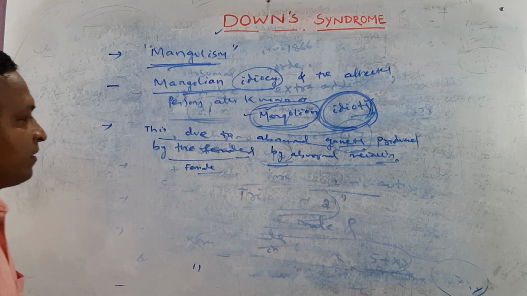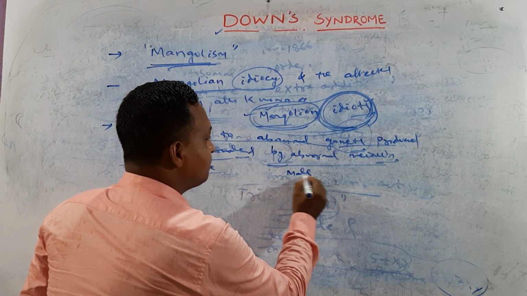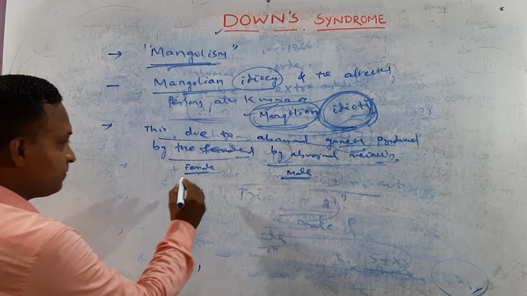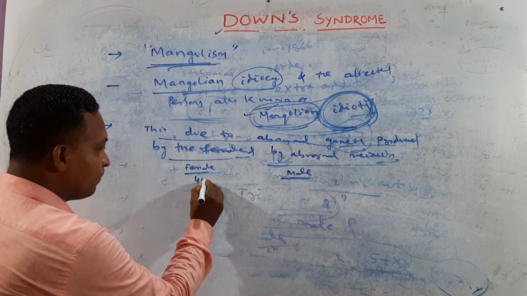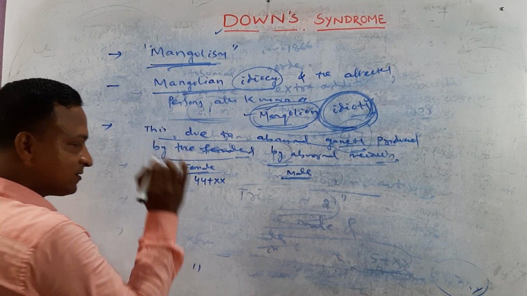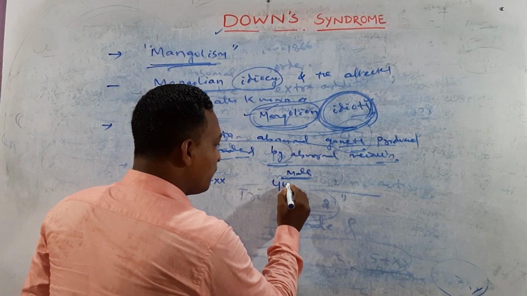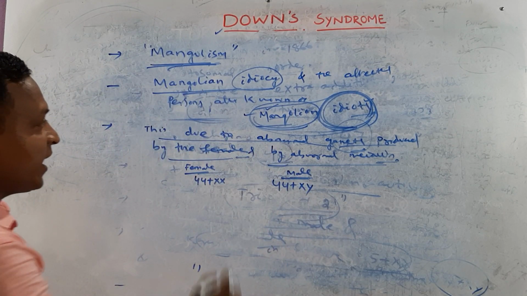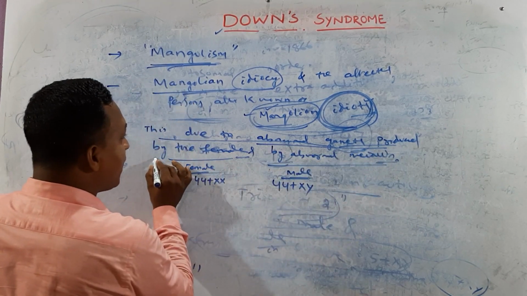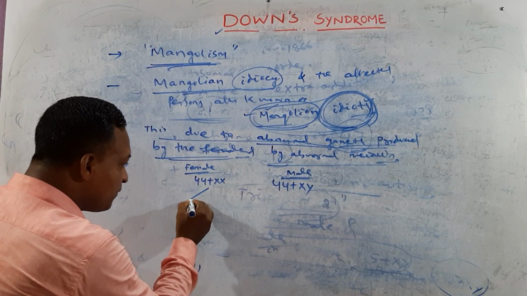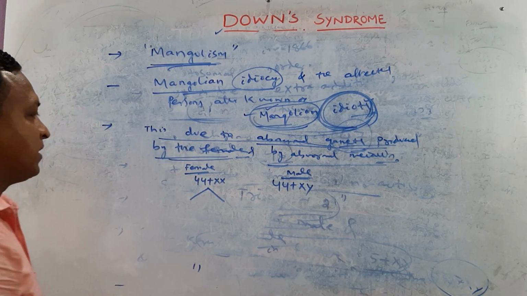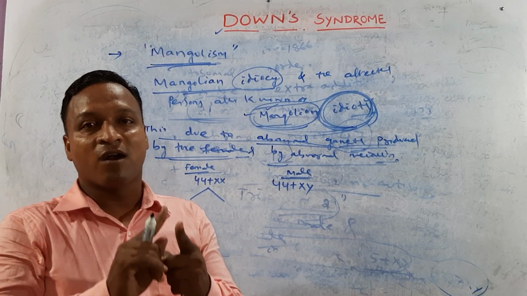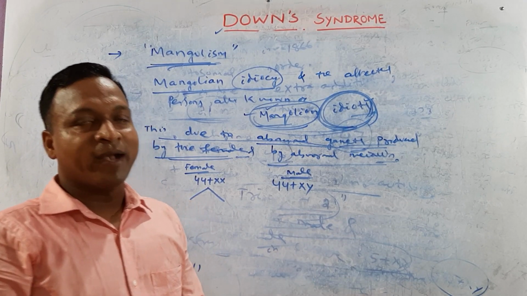Okay, this is a female and this is a male. This is a normal female and this is a normal male. Try to understand. Female is 44 plus XX. Male is 44 plus XY. I have already told that abnormal gametes are produced by the female. Here this female produces abnormal gametes due to non-disjunction of the 21 number autosome. Try to focus, my dear.